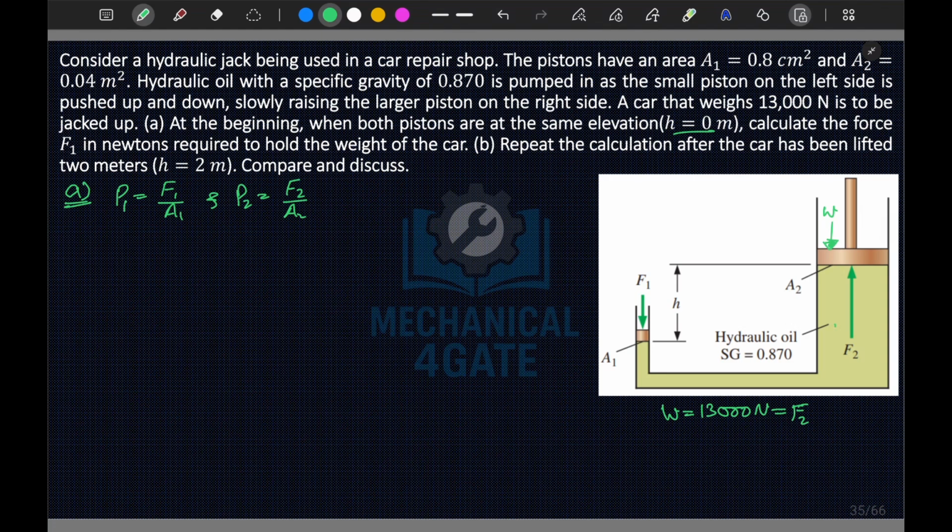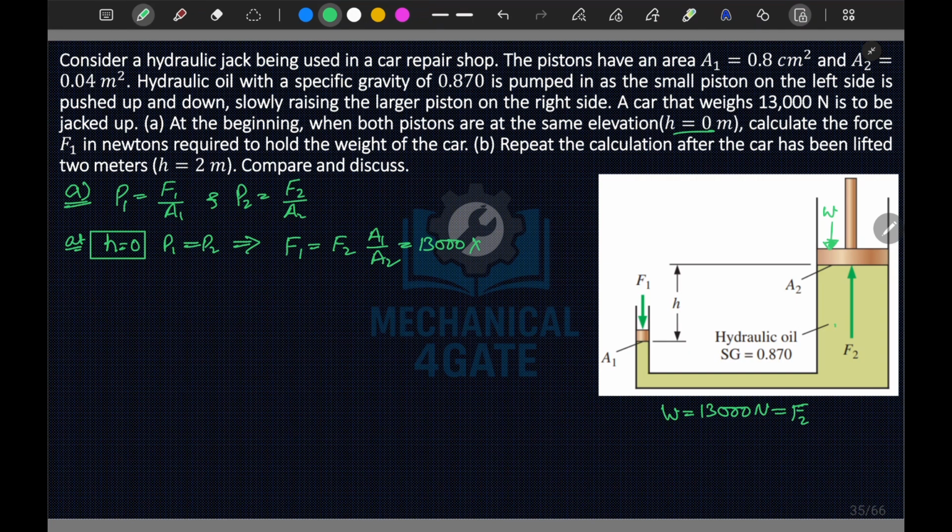Now what I can say is that in the first case, at H equal to 0, P1 will be equal to P2. From here, my F1 is equal to F2 times A1 by A2. Now if I substitute the terms, F2 is given as 13,000 times A1.